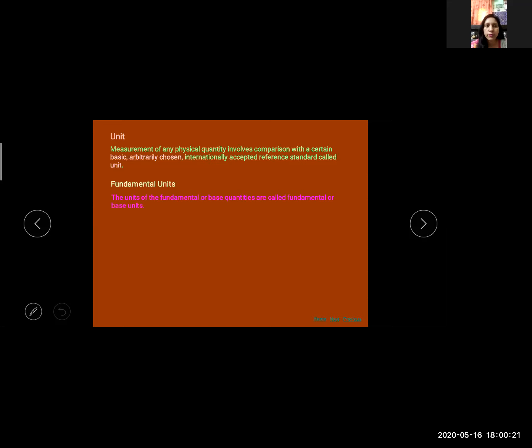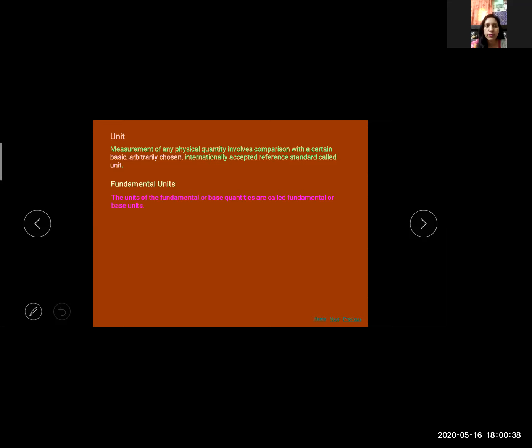We have discussed physical quantity, fundamental quantity or base quantity. We have seen the fundamental quantities. Units of these quantities are called fundamental or base units. Clear?